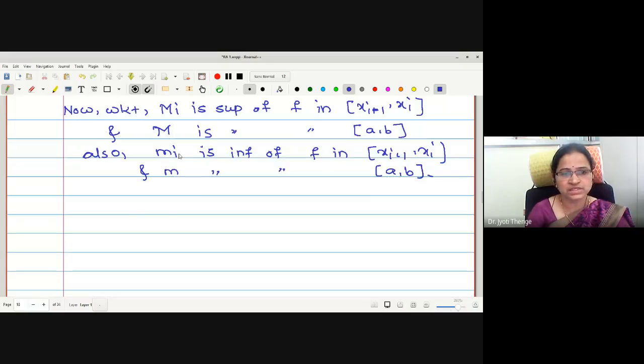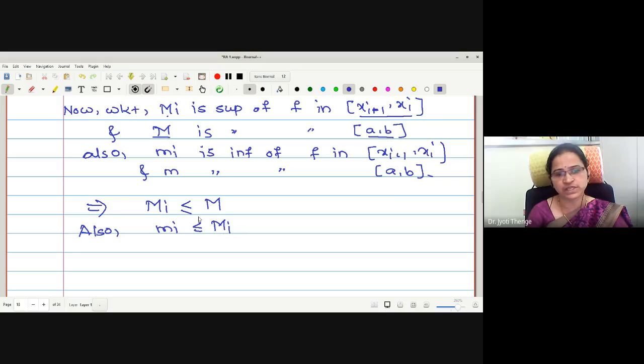Okay. Then to establish the relation between capital Mi and M: capital Mi is the suprema over this subinterval, and capital M is the suprema over the whole interval. Therefore, the obvious relation between them is capital Mi is less than or equal to capital M. Also, small mi is less than or equals to capital Mi.